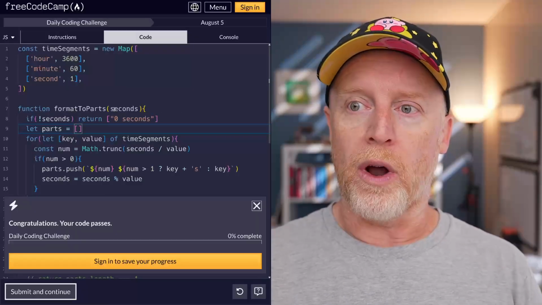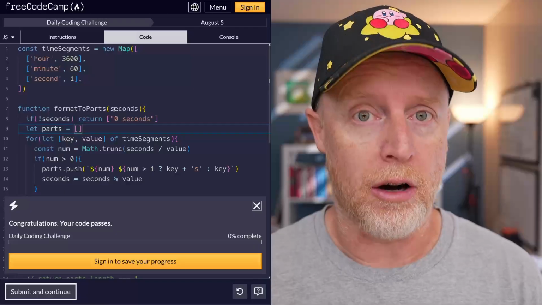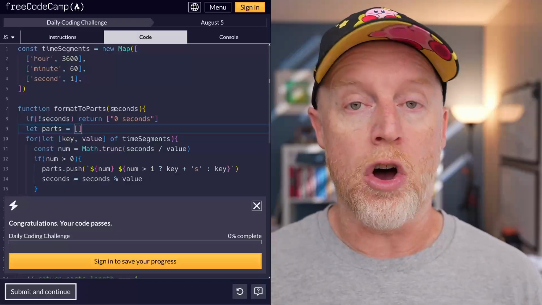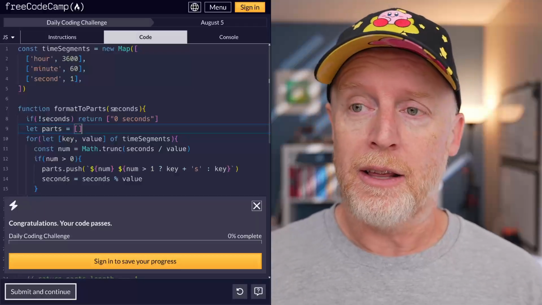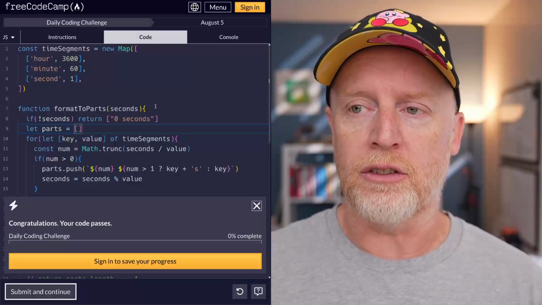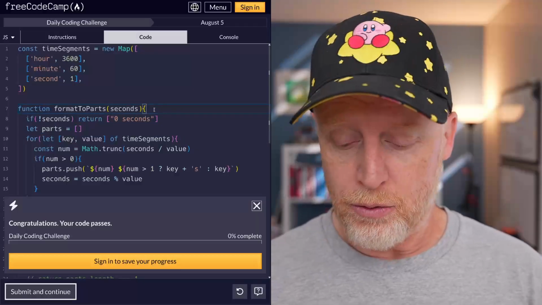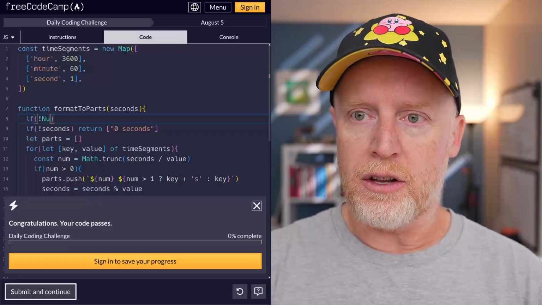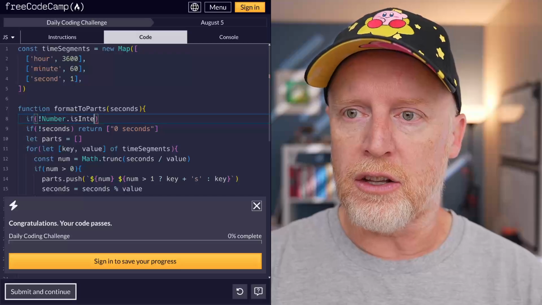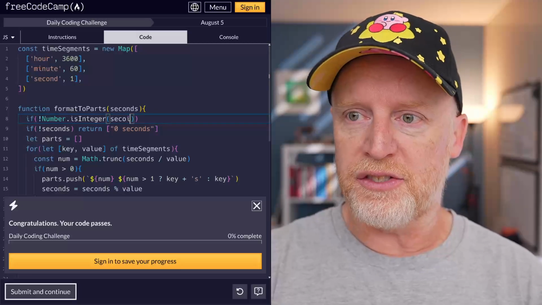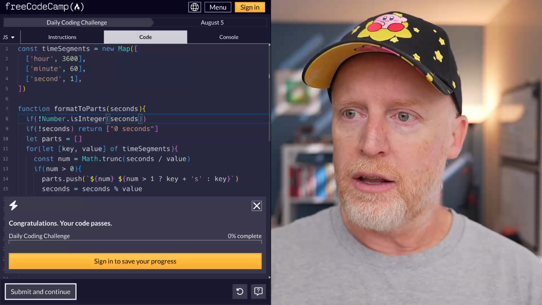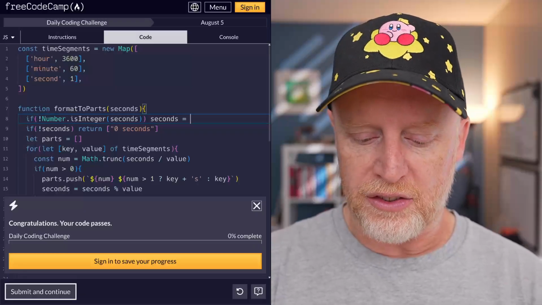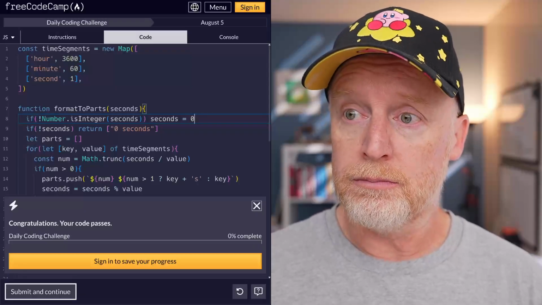Because there are a few other bits. What happens if they do send hot garbage into this, like a string or something that is not an integer, right? Because we're dealing with seconds, we should be dealing with integers, which means that we should probably check that, right? So if not Number.isInteger, and we send in seconds to test it, okay? So if that's the way that it is, then we're going to reset seconds equal to 0, okay?